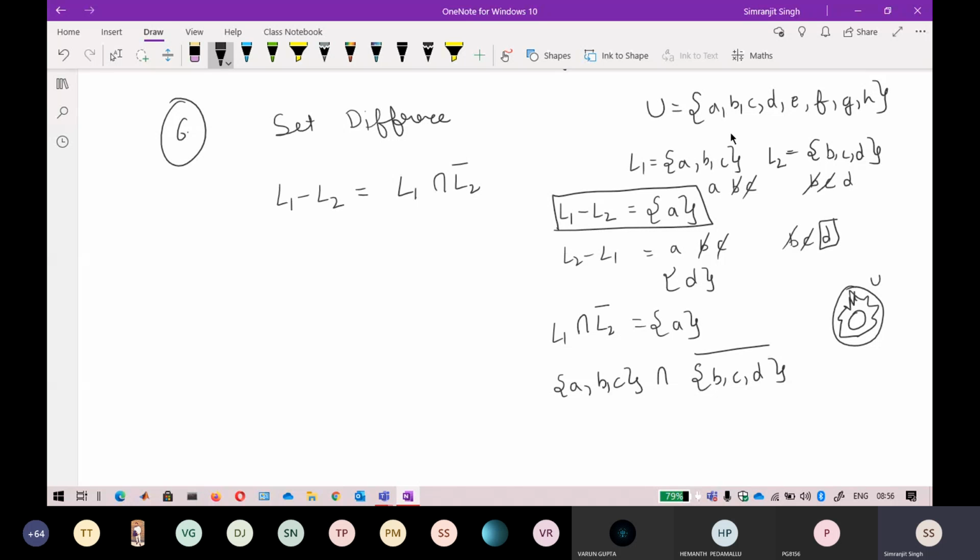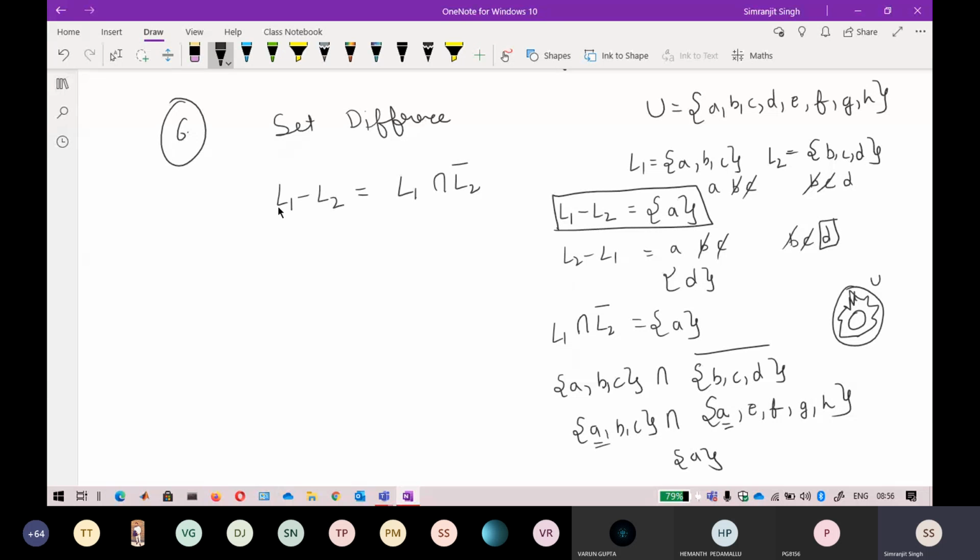Now the resulting set will be A, not B, not C, not D, E, F, G, H. So the complement of this set is the remaining set. Subtracting this set from the universal set, you get the answer for the complement, and you just have to take the intersection. The intersection of this one is your A. So I got the same thing.